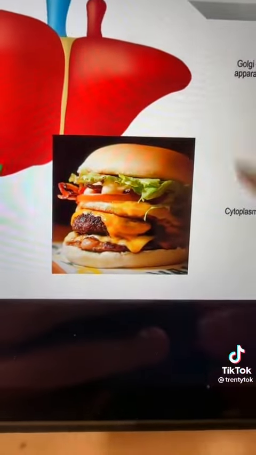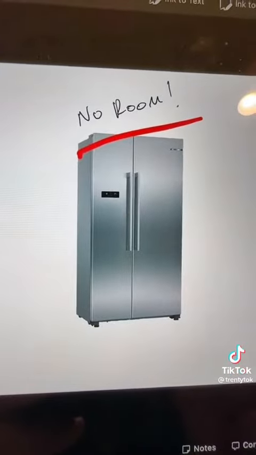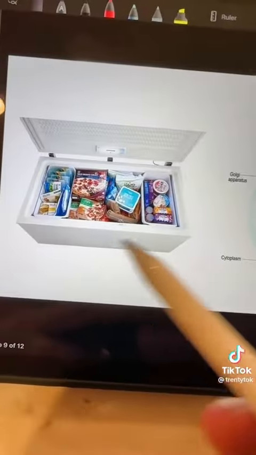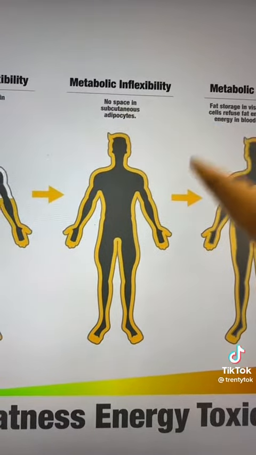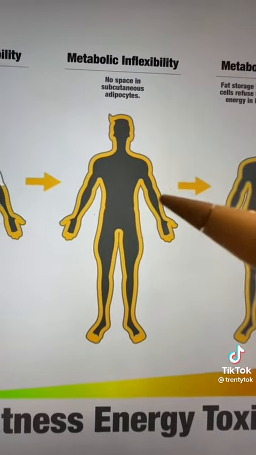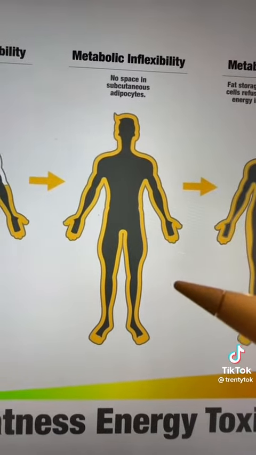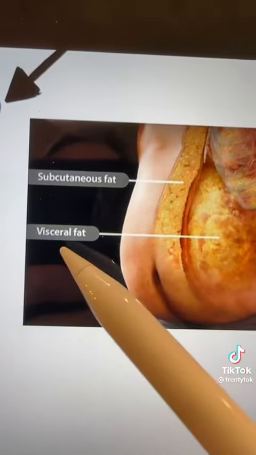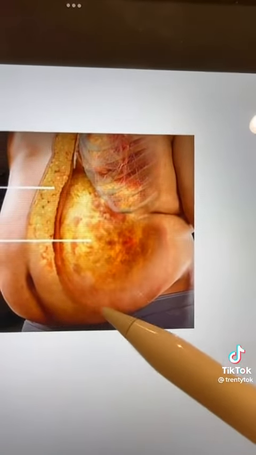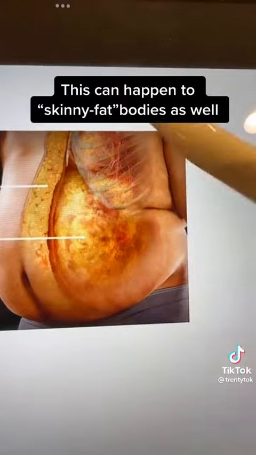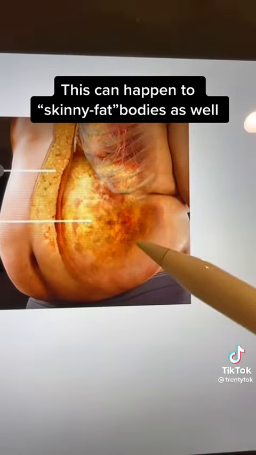But if we overeat too frequently, then we fill up our liver and there's no room in the fridge. And we fill up our fat cells and now there's no room left in the freezer. And now we have something called metabolic inflexibility. There's simply no room left in our subcutaneous fat cells or in our liver for that extra glucose to go. It starts looking for places to hide, and the first place that it can find is the visceral fat. These are cells that are only to be used as last resort. Having lots of visceral fat is dangerous because this fat surrounds our organs like our heart and our liver.